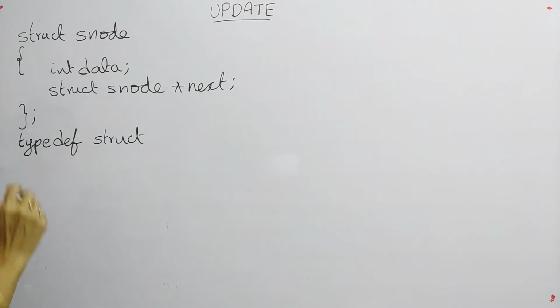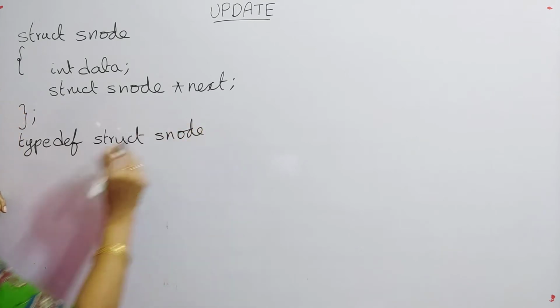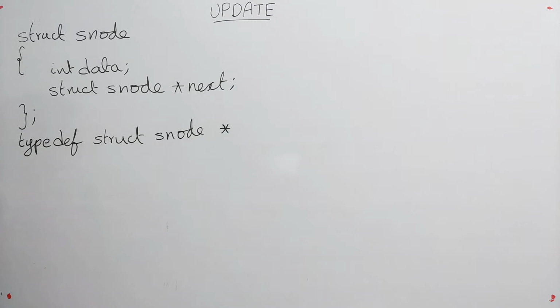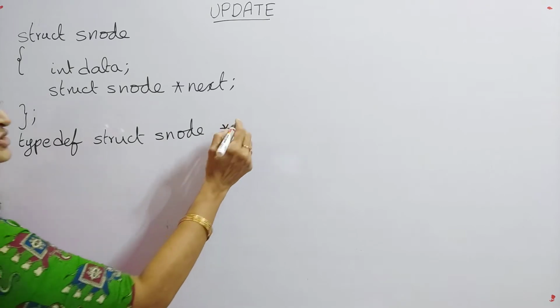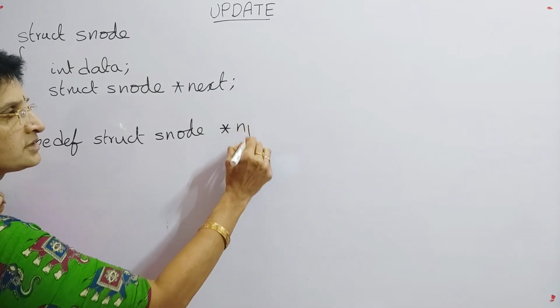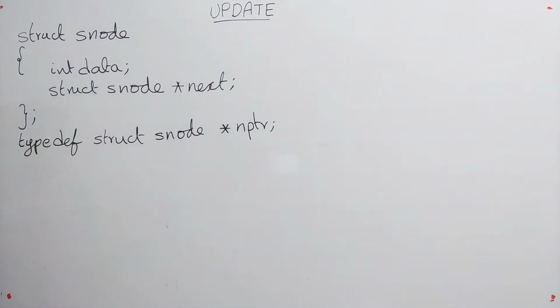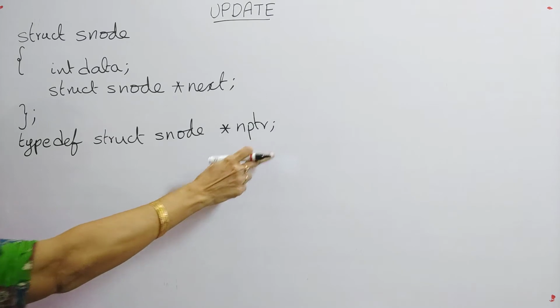Okay, so here we are giving a new name to our user defined data type, that is struct S node, and I am giving it as a pointer also, because singly linked lists always work with pointers. So that's why I am giving struct S node asterisk, and my new name is nptr. What does it mean? In my view, nptr means node pointer.